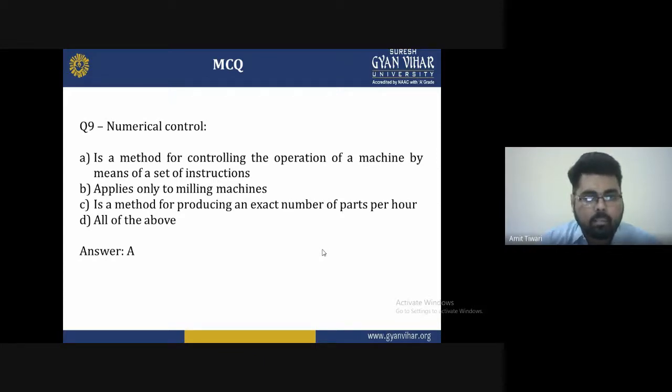Question number 9: numerical control. The options are A, is a method for controlling the operations of a machine by means of a set of instructions, B, applies only to milling machines, C, is a method for producing an exact number of parts per hour, and D, is equal to all of the above mentioned. So A is the correct answer. Numerical control is a method for controlling the operation of a machine by means of a set of instructions.